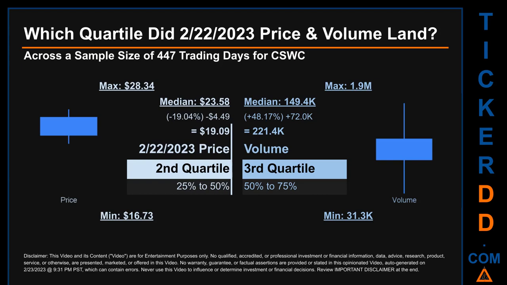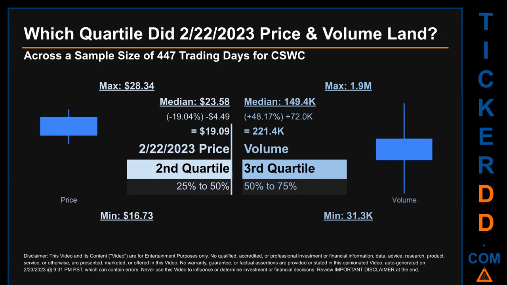The day's volume landed within the third quartile, that is within the 50% to 75% range of all sampled daily volume, which saw a max daily volume of 1.9 million and a minimum of 31.3 thousand. Quartiles tell us about the spread of a data set by breaking that data set into quarters, just like how the median breaks the set into half.